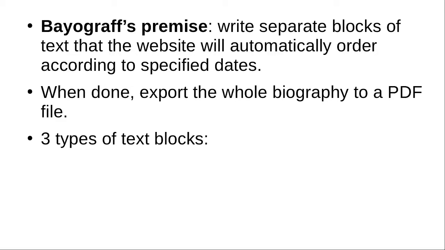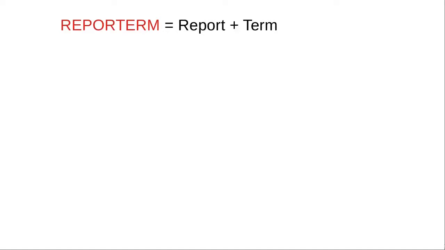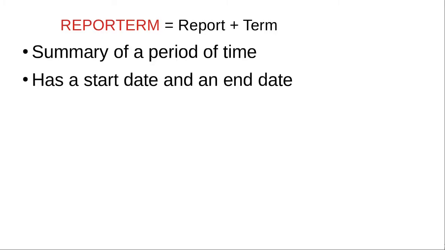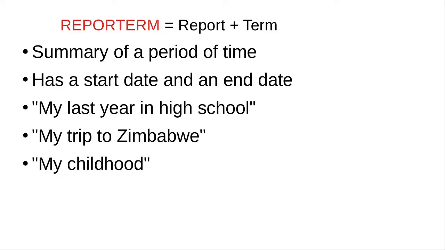There's 3 types of text blocks in the website: reportems, anecdote notes, and fact tales. And before you rush to the dictionary, no, those words are not real. They are made up. Let me explain what these mean. A reportem is the report of a term, so a summary or a description of a period of time. It follows that it has a start date and an end date. As examples: my last year in high school, my trip to Zimbabwe, my childhood, if you had one, and so forth.